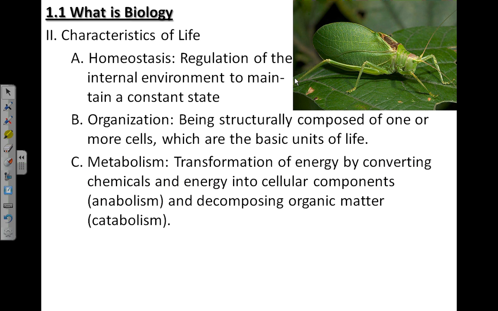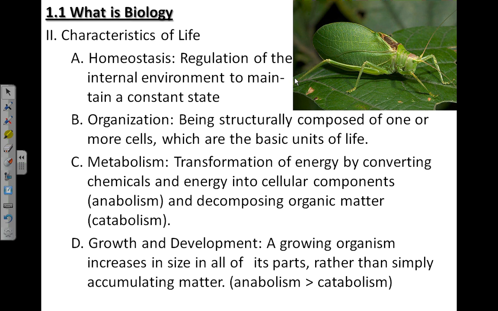A third characteristic of life is metabolism. Metabolism can simply be defined as the chemical reactions going on inside an organism. So there has to be some sort of mechanism to convert chemicals into energy and cellular components. When these components are being made, we call this anabolism. If they're being decomposed or broken down, we call that catabolism.